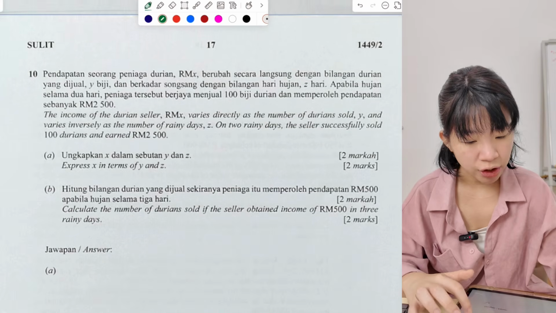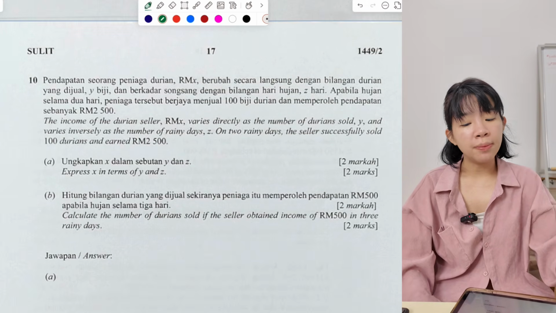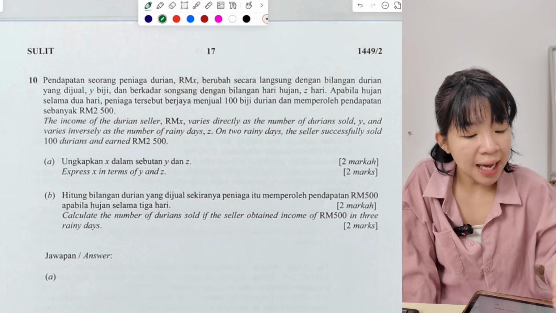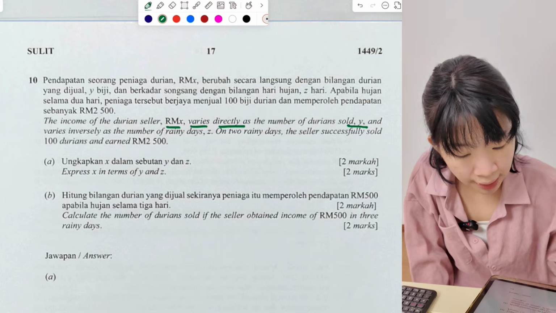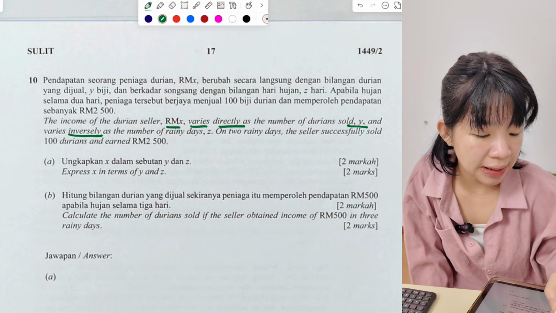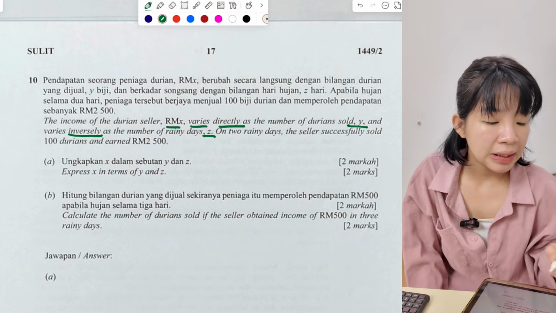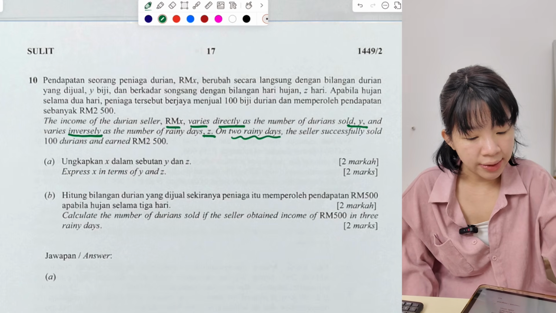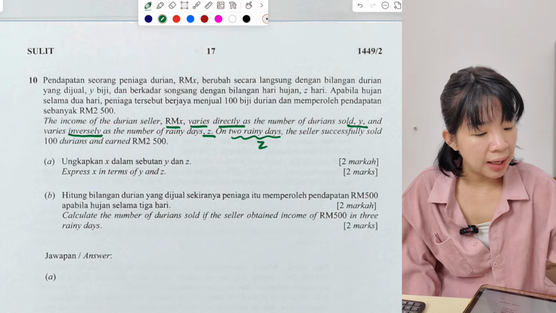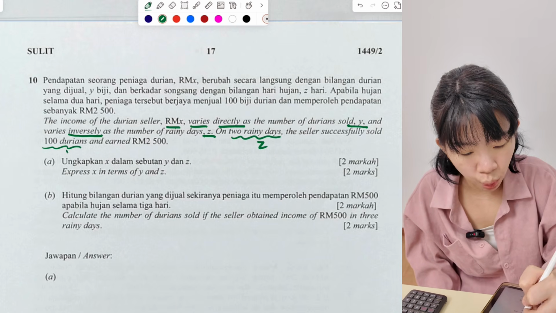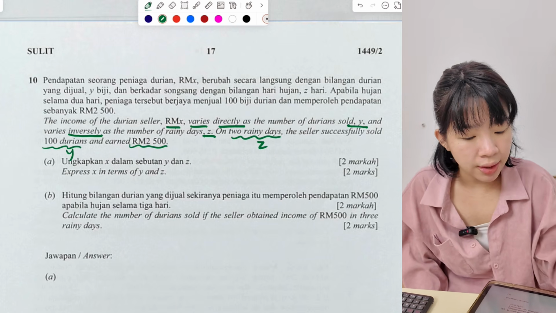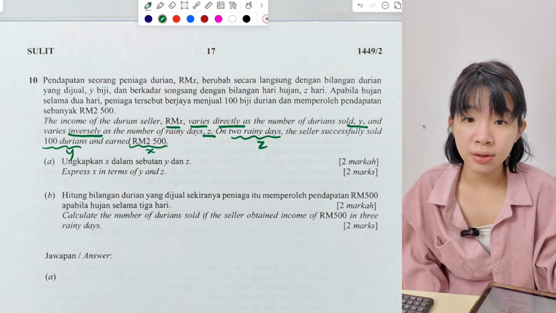Okay, next question 10. This is Form 5 Chapter 1. The income of durian seller X varies directly as the number of durians, Y, and varies inversely as the number of rainy days, Z. On 2 rainy days, the seller successfully sold 100 durians, this is Y, and earned 2,500, the profit is X.